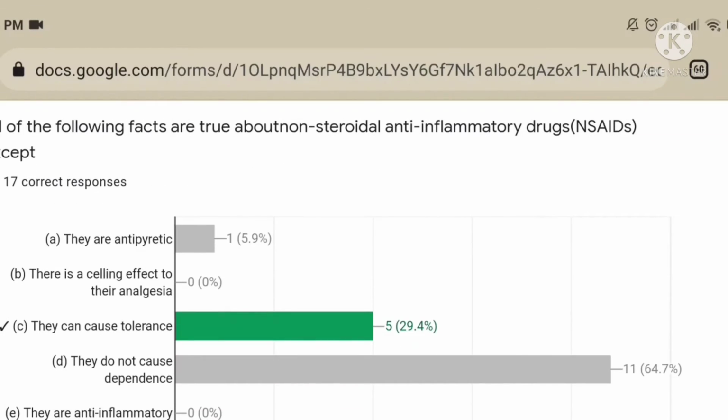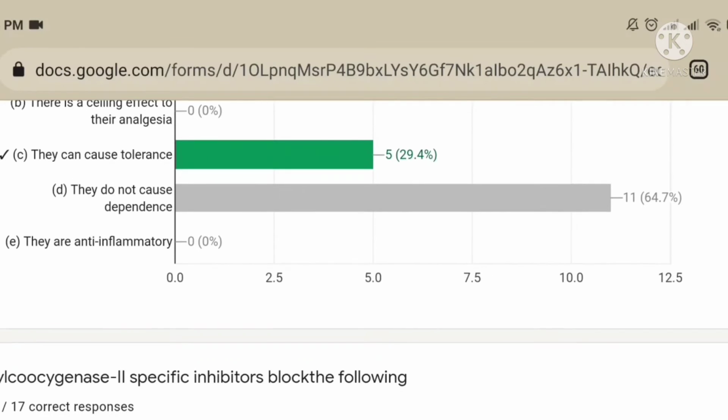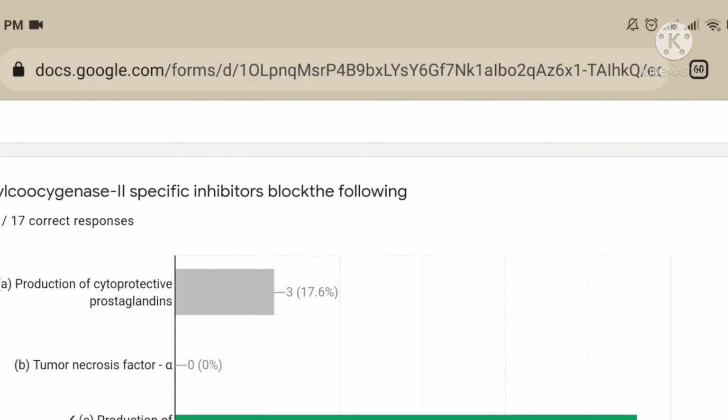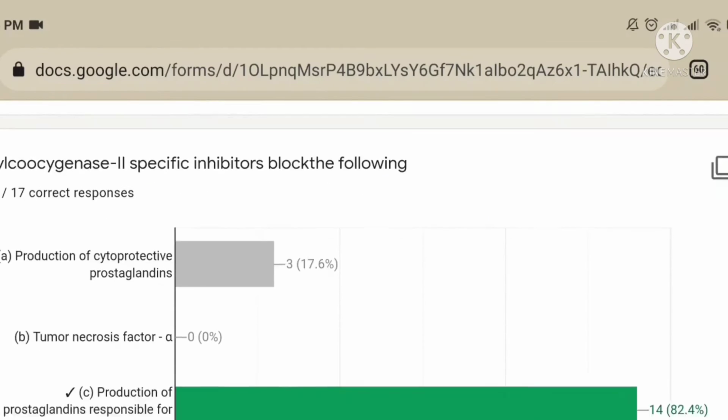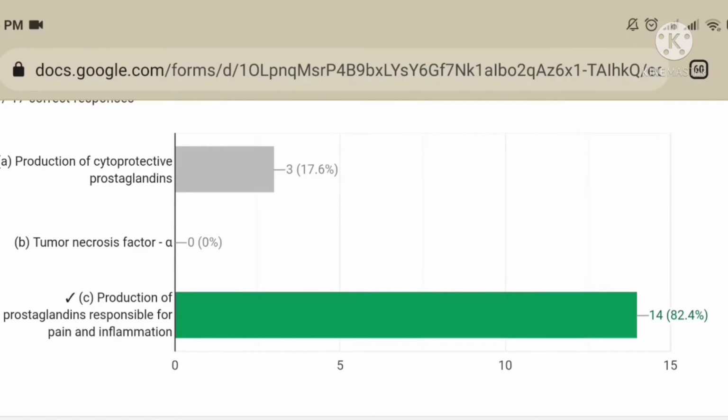Next question. All of the following facts are true about non-steroidal anti-inflammatory drugs except that they can cause tolerance. Cyclooxygenase 2 specific inhibitors block the following: production of the prostaglandins responsible for pain and inflammation.